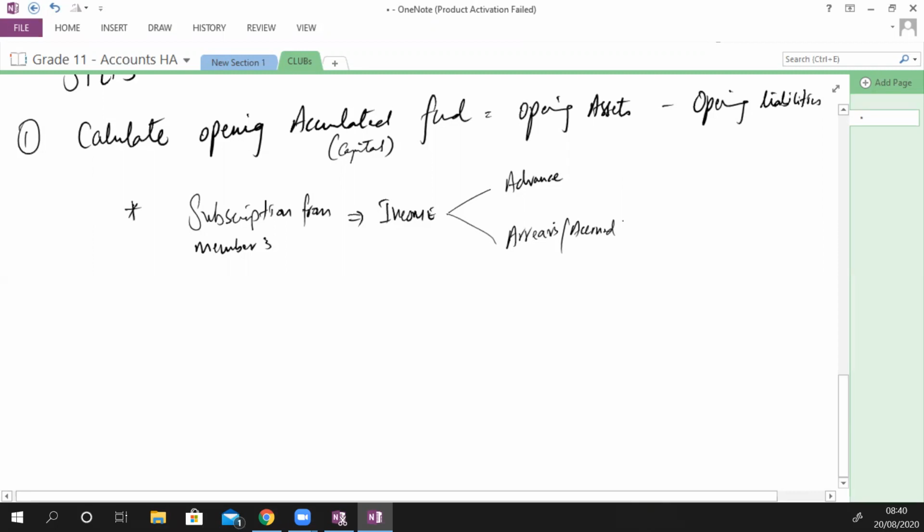Okay. Now business will receive this income, right? Or the club will receive this income, right? If the club is going to receive this income in advance, that is before they even provide them with service, would it be an asset for the club or a liability for the club? Advance money has already been taken by the club, so would it be a liability for a club or an asset?